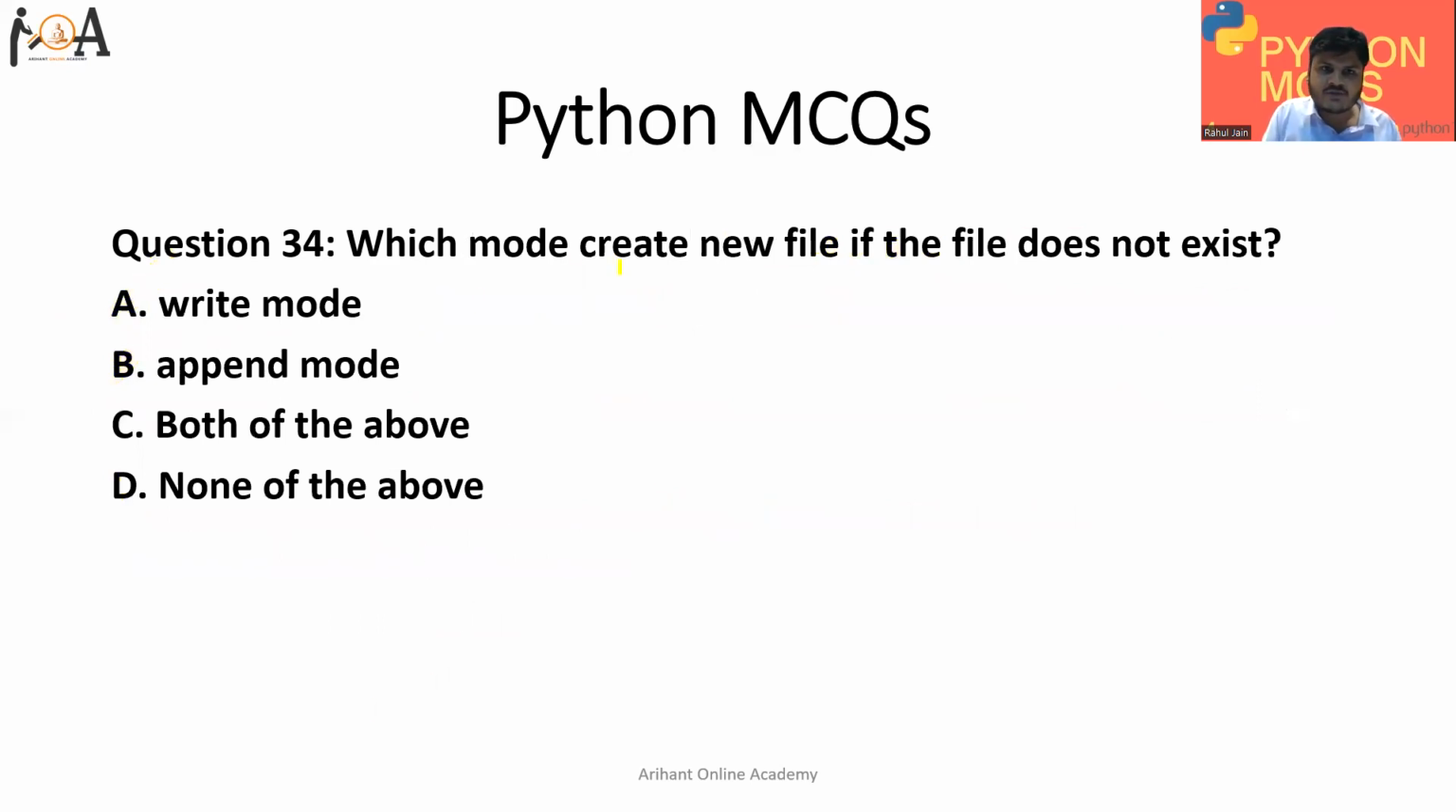Question number 34. Which mode creates a new file if the file does not exist? Basically, if we open a file in write mode or append mode, and the file does not exist, then the file will be created. Append means whatever we are writing is going to be added at the end of the file. If the file has something, it is going to add at the end, but if it is not in existence, it has to create a file. So if we are opening a file in writing mode or append mode, and the file does not exist, then a new file will be created. So both of the above, option C is the correct answer.